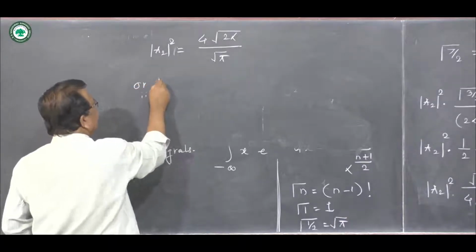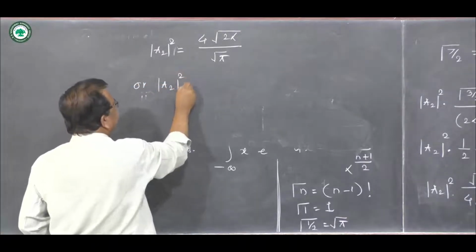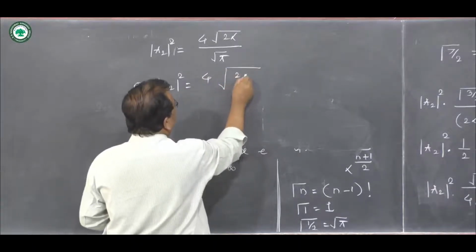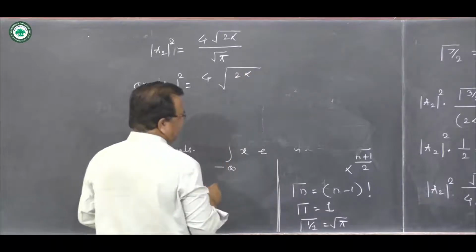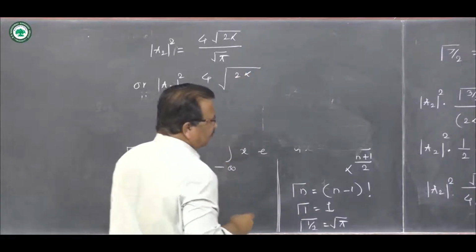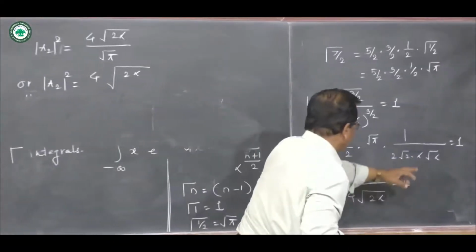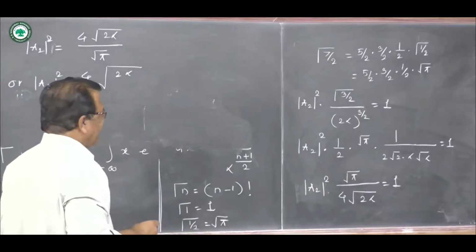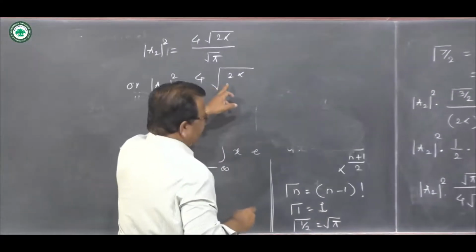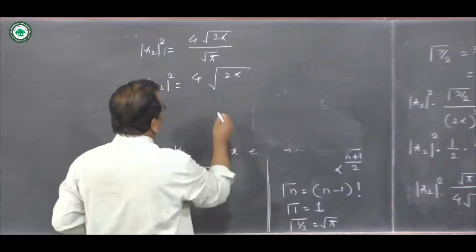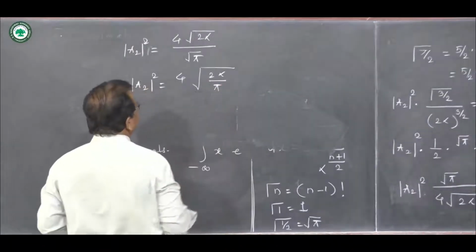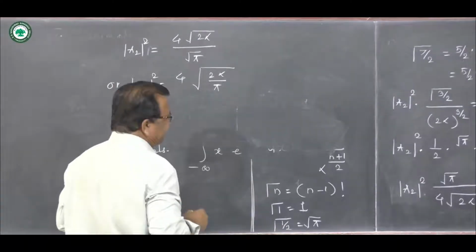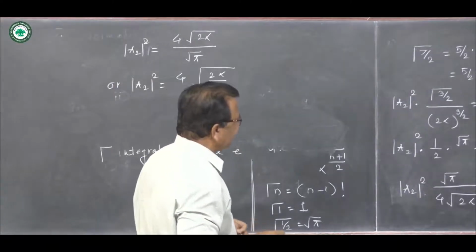So a2 square equal to 4, and then this 2 alpha, 2 into 2, 4, and 2 alpha, okay, alpha raised to alpha into alpha, this 2 alpha, okay, 2 alpha square root of pi, and then what I am going to do is, I have committed a mistake somewhere.